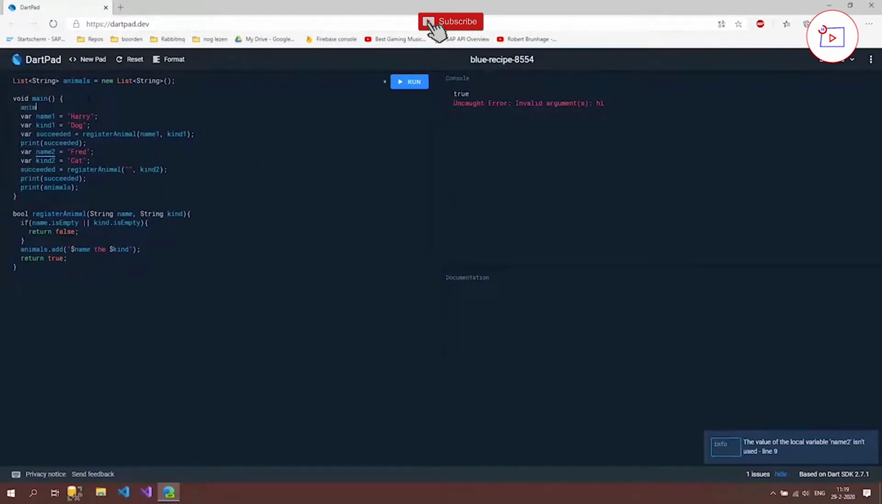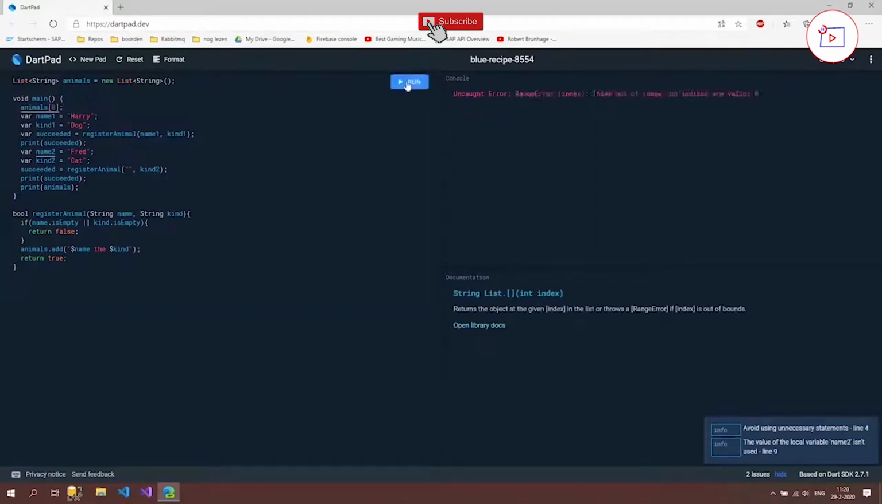So if I now say animals.0 at the top and run it, we're just going to see this range error, and it says index out of range. So it didn't find anything at the 0 index. But something that's much more interesting is that the whole program stopped. As you can see, we didn't have any prints anymore, so we didn't see if it succeeded or not, or the animals. It just found this error and stopped the program.